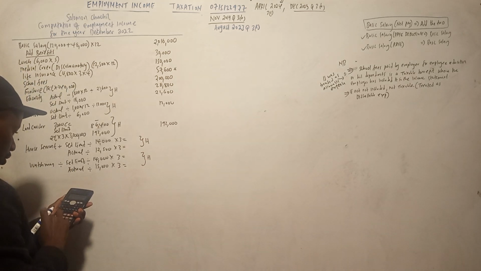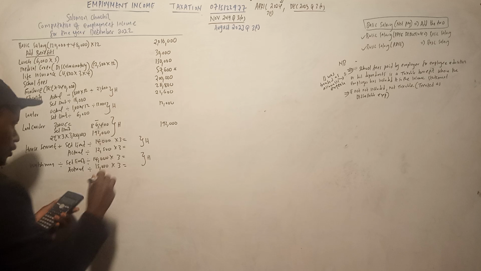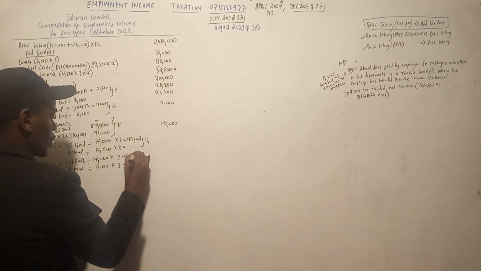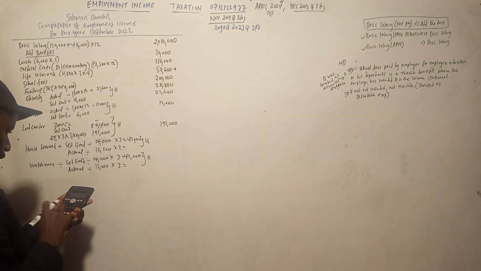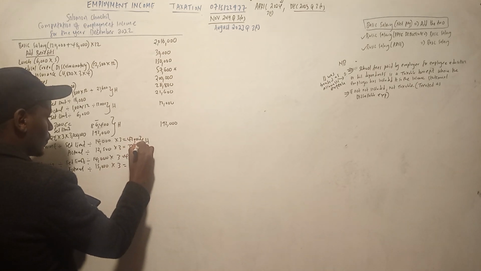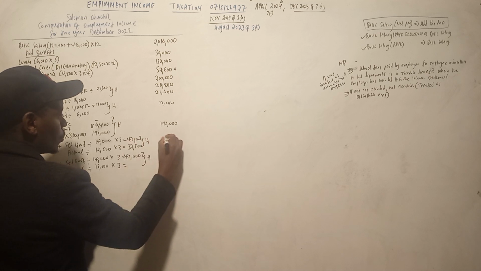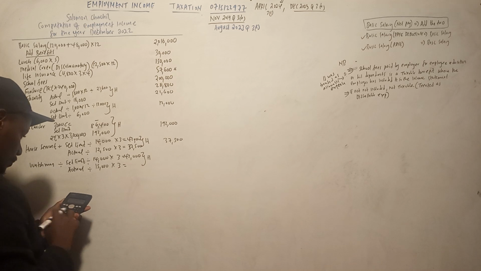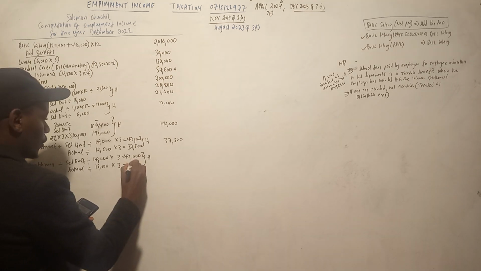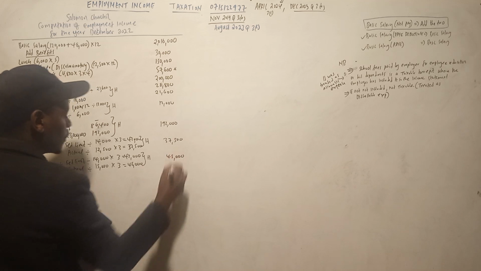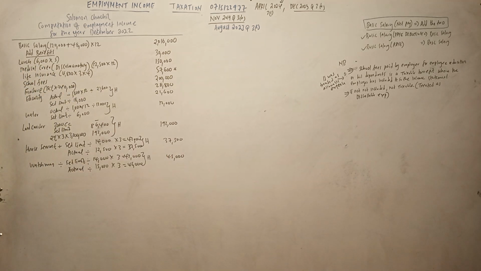So 14,000 times 3 is 42,000. 12,500 times 3 is 37,500. And 15,000 times 3 is 45,000. So that is about the limit.